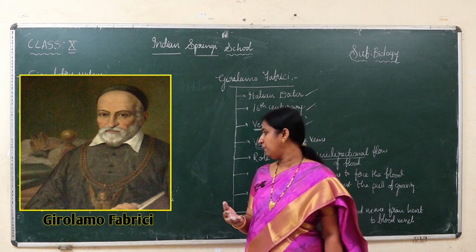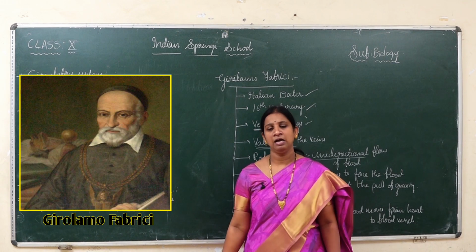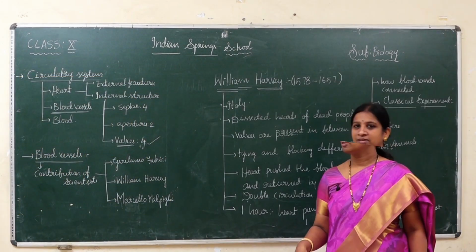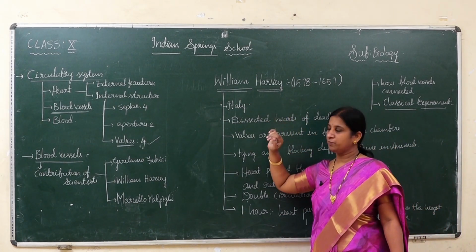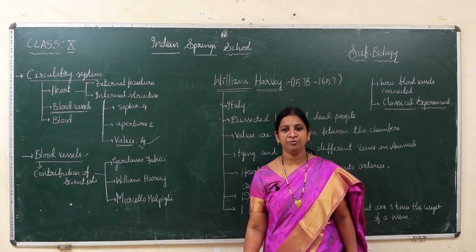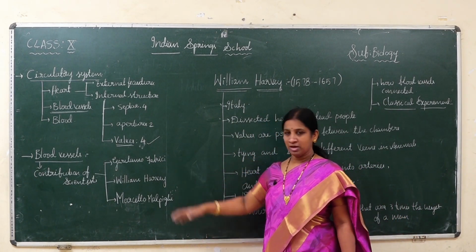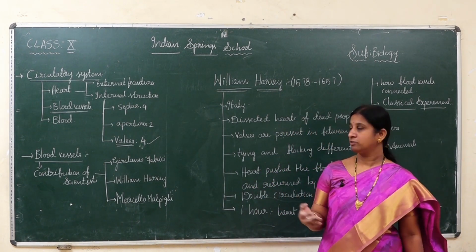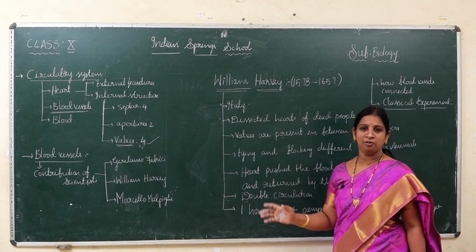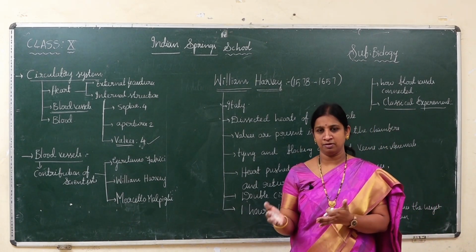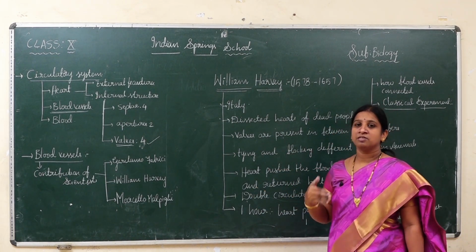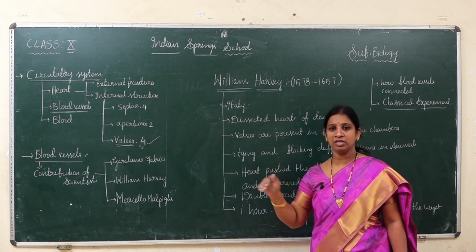That was fulfilled by his own student William Harvey. Now we will discuss William Harvey's contributions. What is the contribution of William Harvey? He was a student of Girolamo Fabrici. What Girolamo Fabrici was unable to find was discovered by William Harvey. He just followed his guru and did the same experiments again and again, but he revealed still better results along with Girolamo Fabrici.